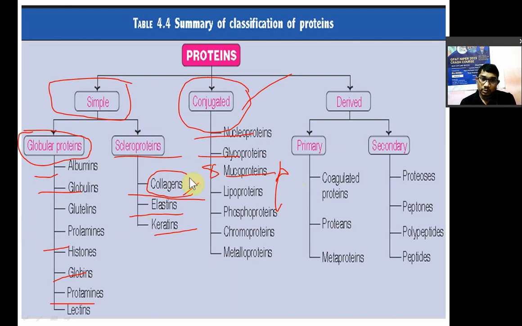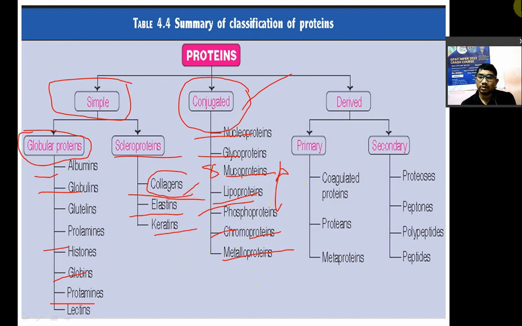So lipoprotein means macromolecular complexes of protein with the lipids. Phosphoprotein means यहाँ phosphoric acid क्या रहेगा? Prosthetic group. Chromoproteins, chromo मतलब क्या? Chromo is for color, है ना? Chromoprotein मतलब color protein. क्यों होता है भाई color? जैसे आपका hemoglobin है, hemoglobin का color क्या होता है? Red, है ना? So chromoprotein. Okay. Then metalloprotein, complex of metal with the protein.